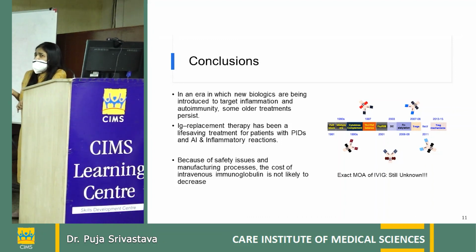Because of safety issues and the amount of purification and biohandling it undergoes, cost is not going to come down in the near future. Regarding the mechanism of action, every year we come to know about one new mechanism, and each has a paper in something like Frontiers in Immunology, 20 pages. I think the latest addition was that it induces regulatory cell production, and it changes the milieu from inflammatory to anti-inflammatory, and that helps. It has a lot of mechanisms that would take a whole day to discuss. Thank you.